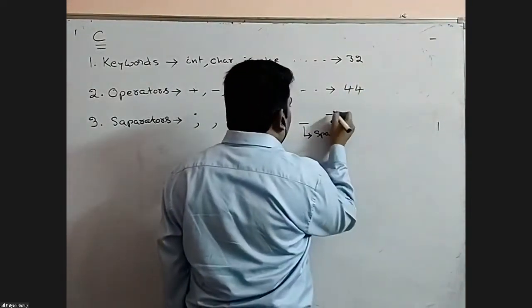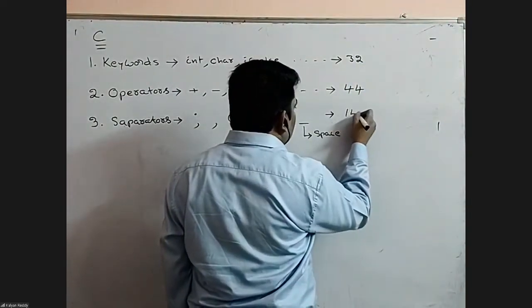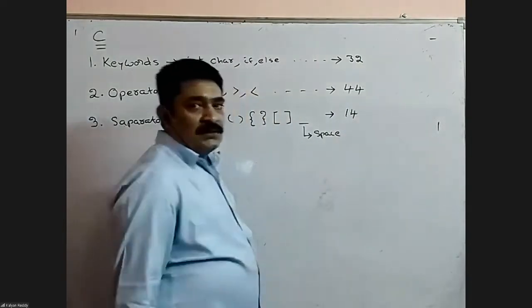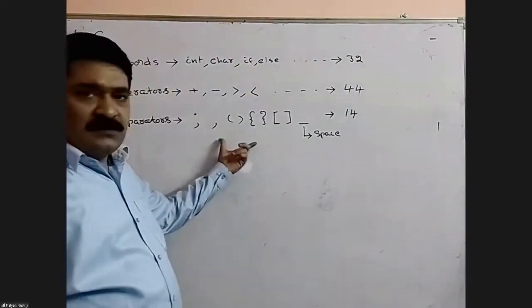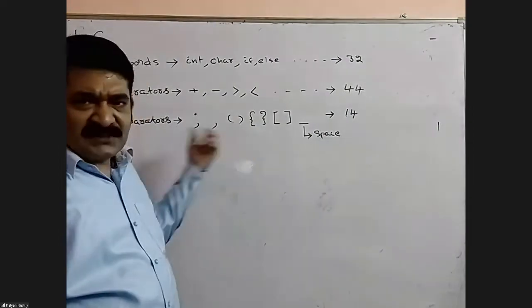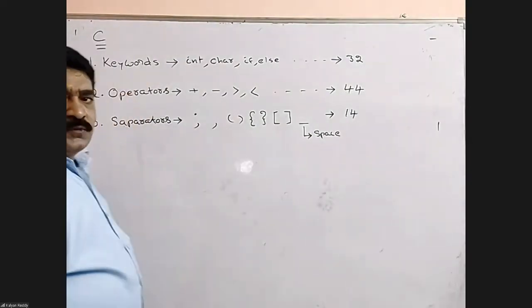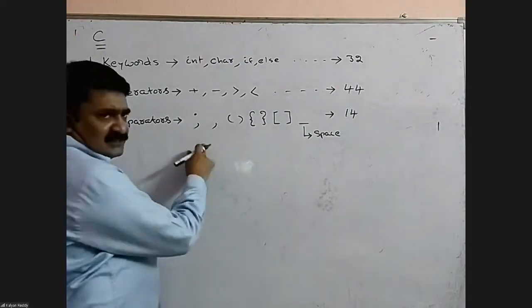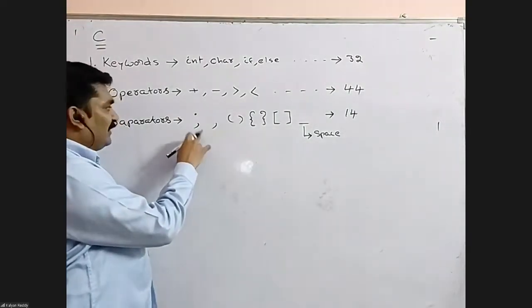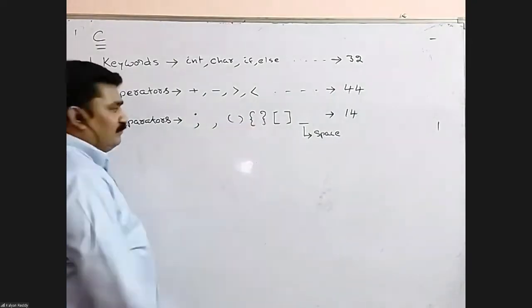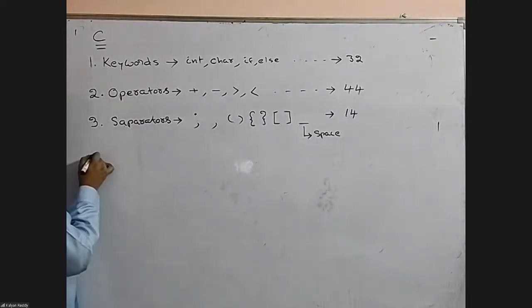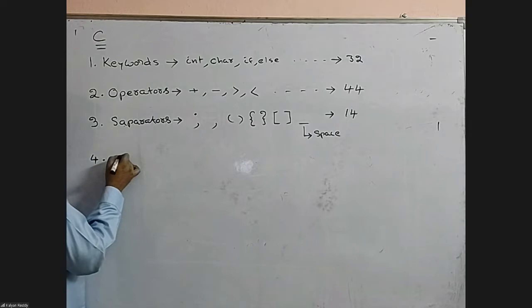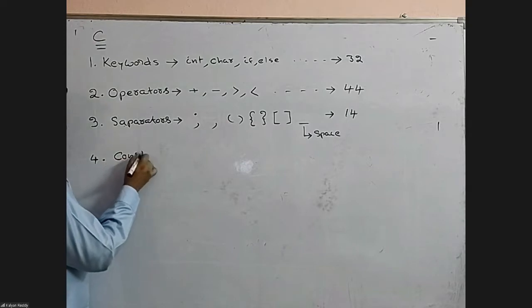Like this, the number of separators is 14. No serious concept to discuss here. By default, in the starting couple of classes, we're going to use almost all symbols. That means inside a program you can use these symbols. The compiler knows what is meant by semicolon, comma, all these. Next concept, and the last concept, goes for constants.